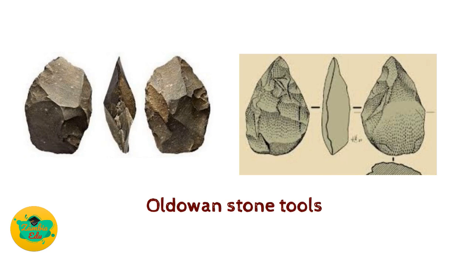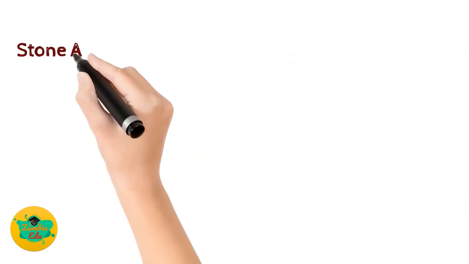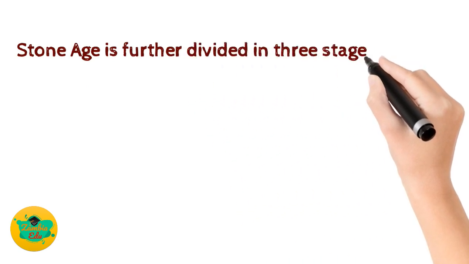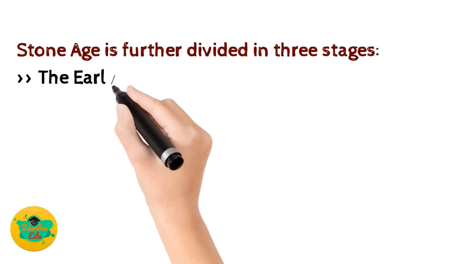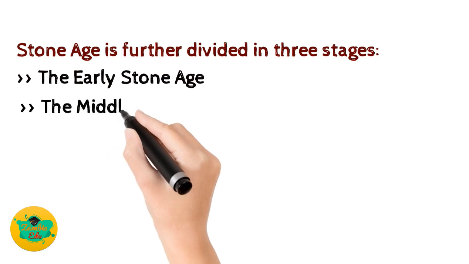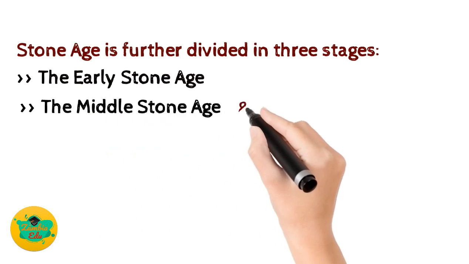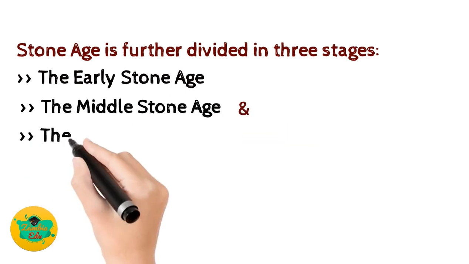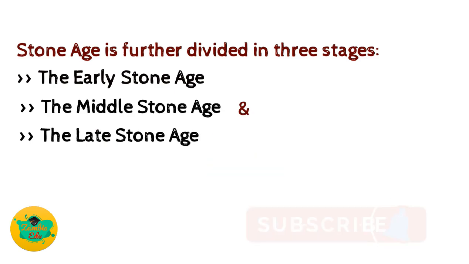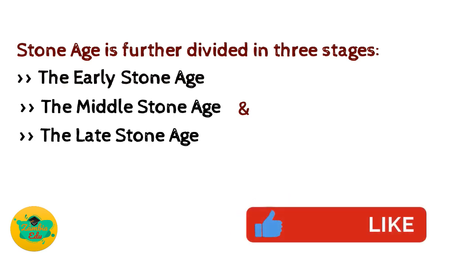The Stone Age is further divided into three stages. These stages are: number 1, the early Stone Age; number 2, the middle Stone Age; and thirdly, the late Stone Age. For today we are going to end here, but look out for my next video where we are going to talk about the three stages of the stone tools.